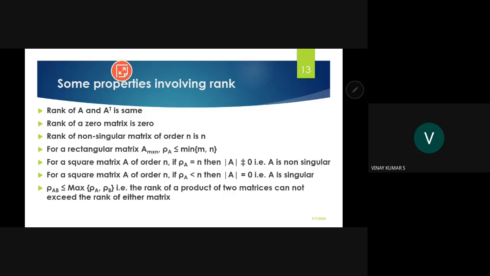For a rectangular matrix A of size m by n, rho A is less than or equal to the minimum of m comma n. This is a very important result.